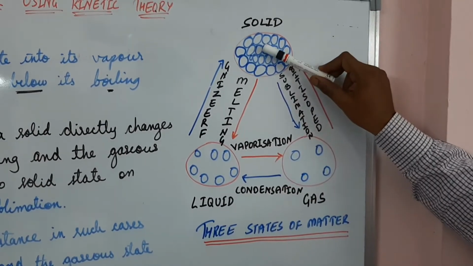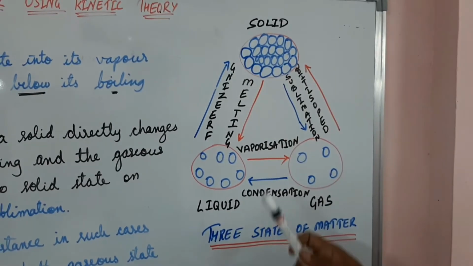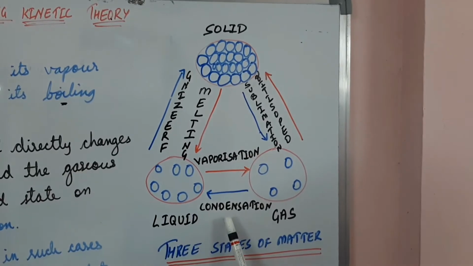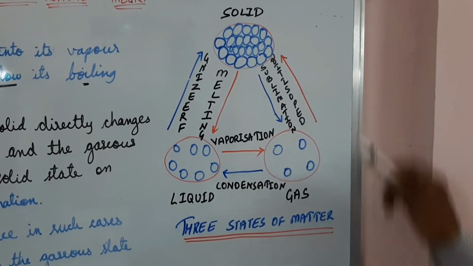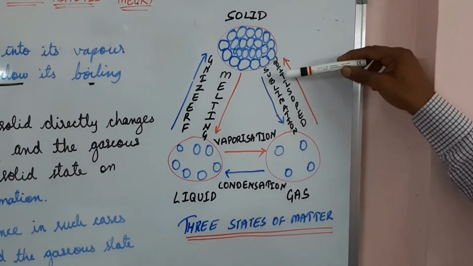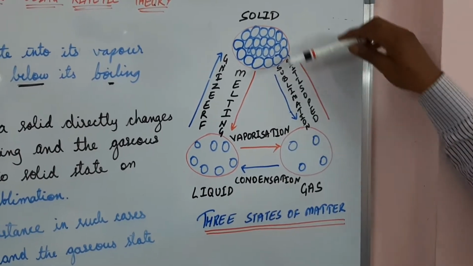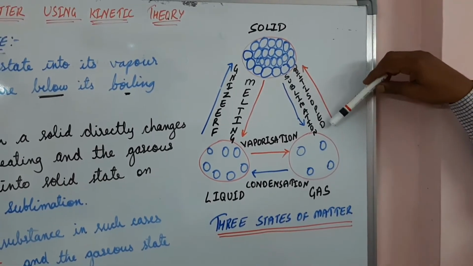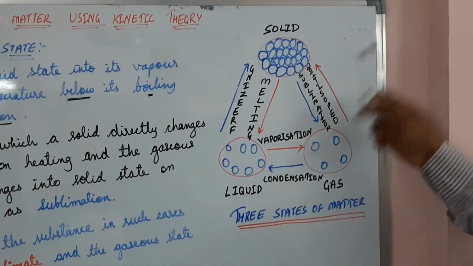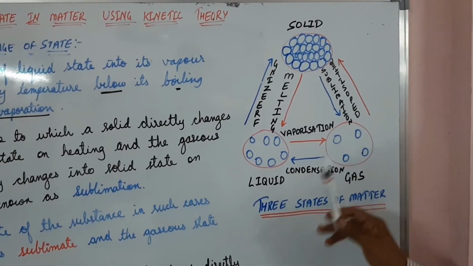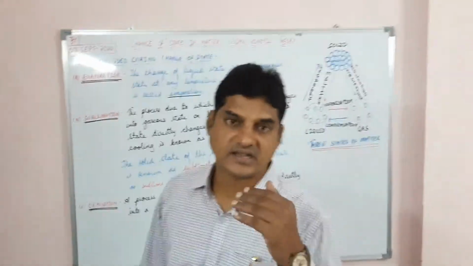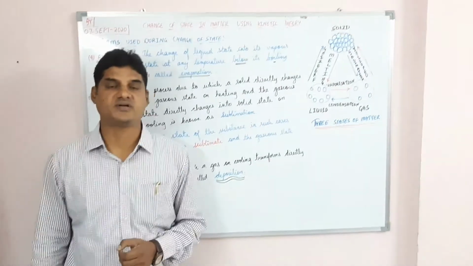Liquid to solid, freezing. Liquid to gas, vaporization. Gas to liquid, condensation. Solid to gas, sublimation, and gas to solid is deposition. This diagram will help you understand what change of matter means and the terms related to it.